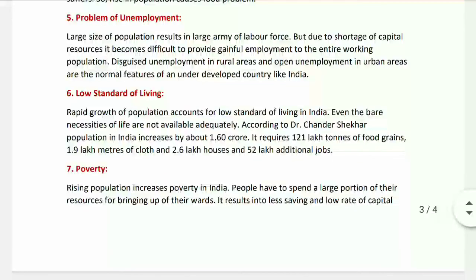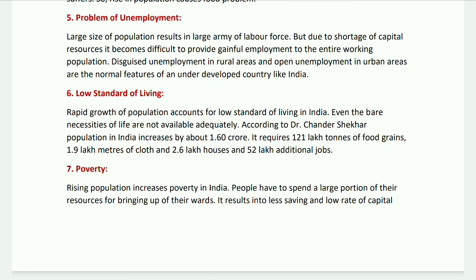Problem of unemployment. Large size of population results in a large army of labor force, but due to shortage of capital resources, it becomes difficult to provide gainful employment to the entire working population. Disguised unemployment in rural areas and open unemployment in urban areas are the normal features of an underdeveloped country like India.